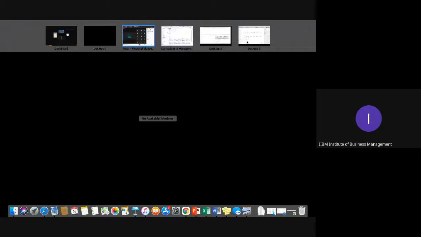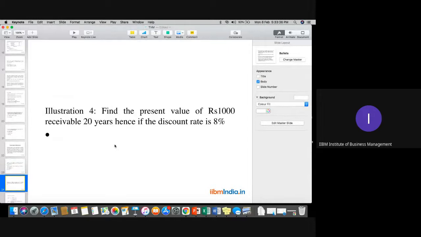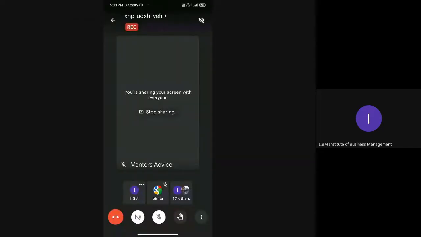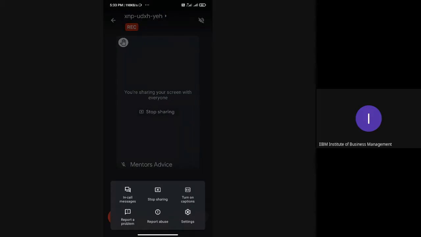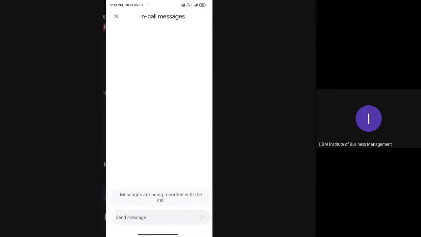Okay. Now, one more numerical, please. It's very simple again. Find the present value of 1,000 receivable 20 years hence if the discount rate is 8%. Please, can you calculate fast? For 20 years. Okay. So the formula would be PV is equal to 1,000 into 1 plus 0.08, because it is 8% only, whole to the power 20. Please give me the answer fast. That should be 1,000 into 0.214.